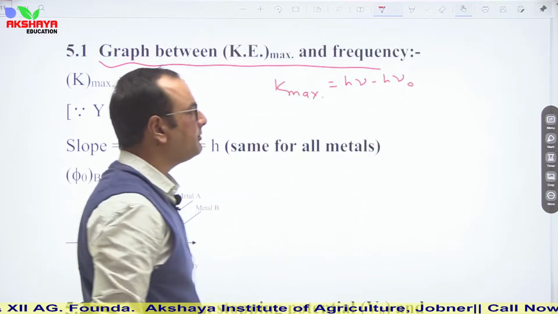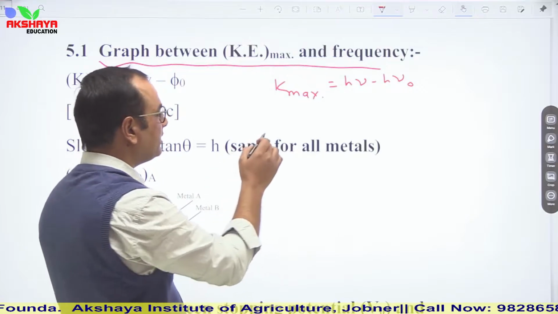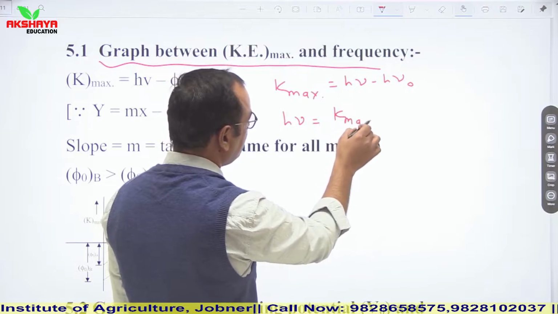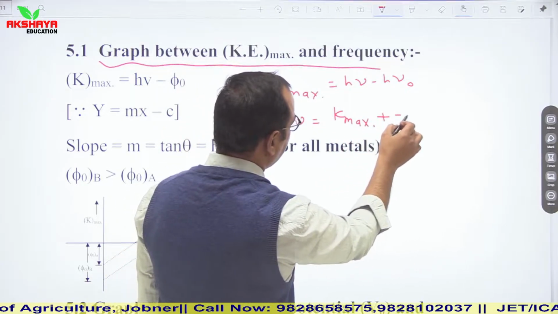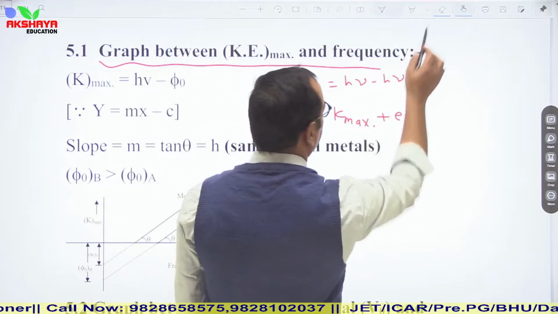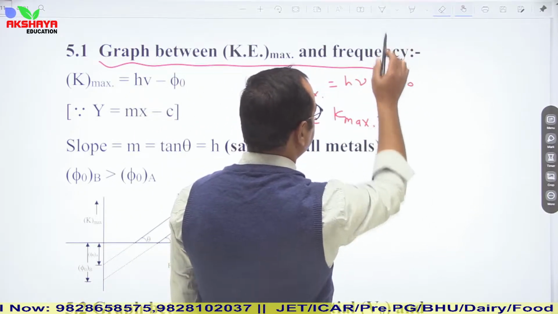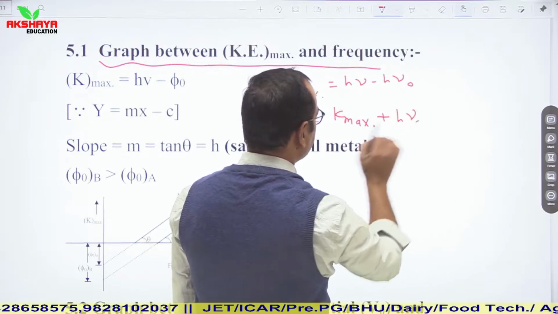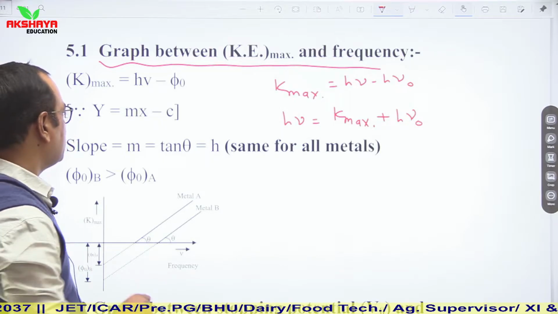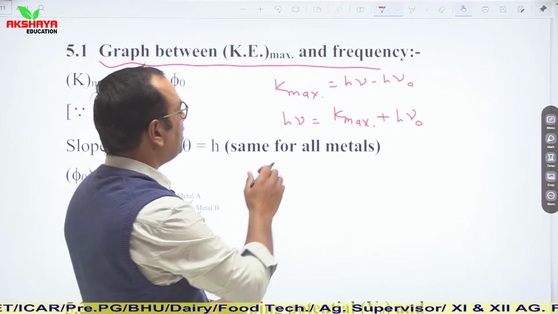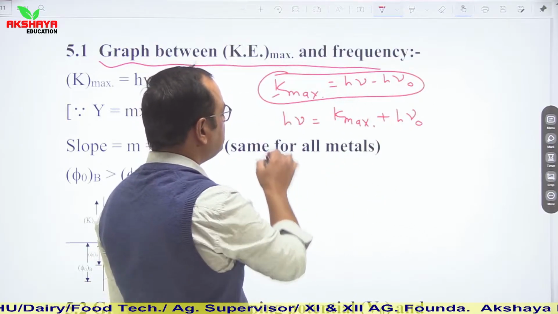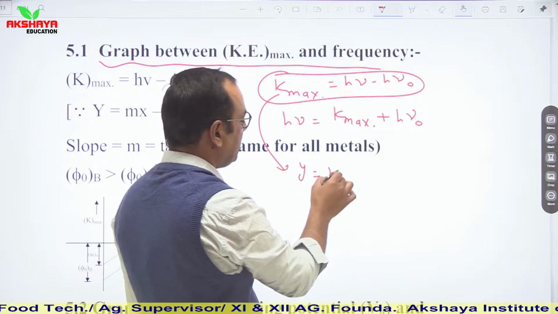So if we plot a graph between frequency and kinetic energy, then let us say h nu is equal to K maximum plus eV naught, or K maximum plus h nu naught, or we can say K maximum is equal to h nu minus h nu naught. In this situation, if we plot a graph between K maximum and nu, then compare this relation with y is equal to mx minus c.